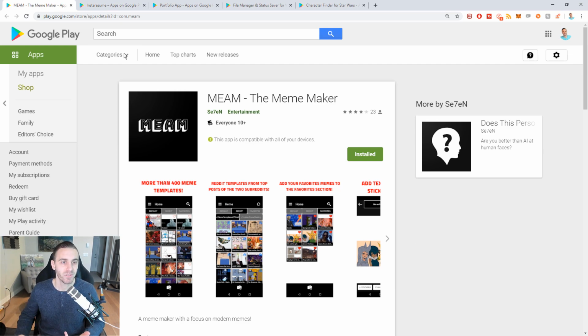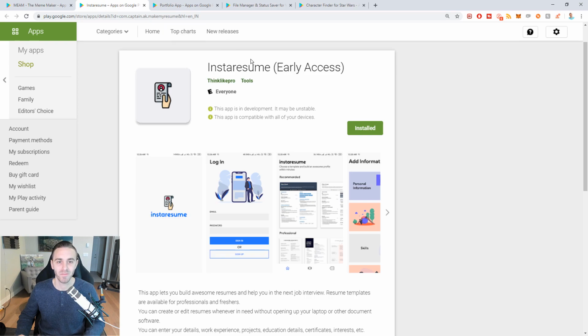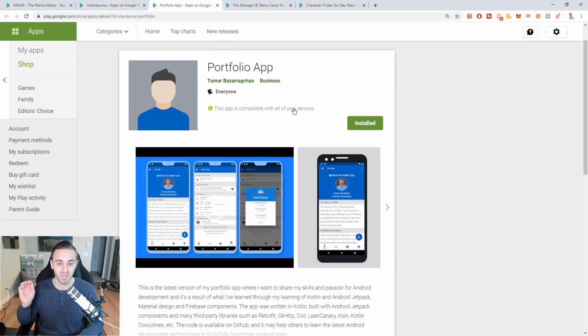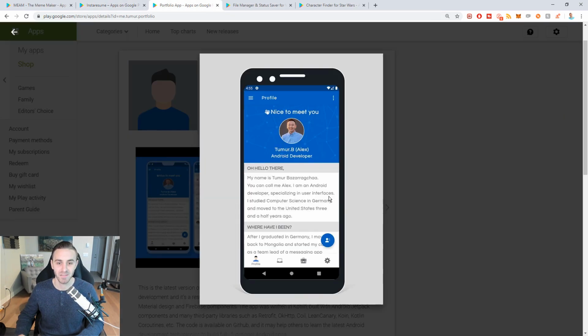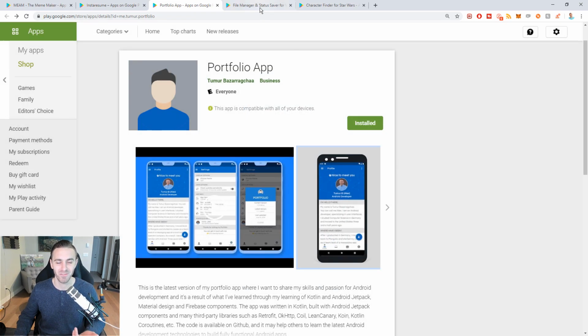The other apps are pretty much all around creating a resume. So we have InstaResume, which creates a resume for a printout. Again, this one needs to be polished. The portfolio app, I think this was a great idea by this guy, Alex, to make an app that's basically a resume. So if you're at a job or you're looking for a job, you can put a link to the Play Store and here you go. Here's everything about me and it's in the form of an app. That's a really cool idea. I never thought of that before.